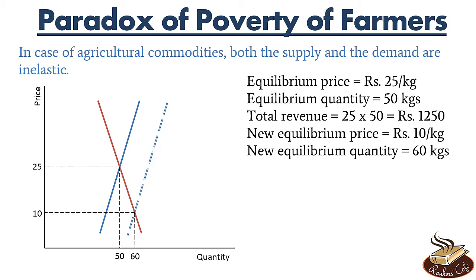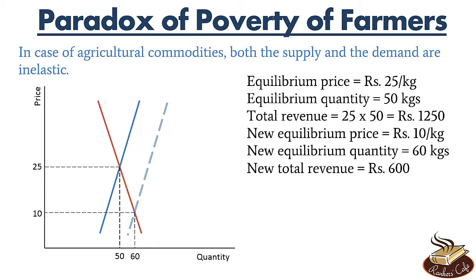The quantity demanded hasn't increased a lot because the demand curve is inelastic. So demand will not increase a lot. So the new total revenue will be rupees 600. Now as can be seen, the revenue of the farmer has declined immensely, right? From 1250, the revenue has decreased to less than half. So this is a drastic fall in revenue. And this is a very critical case, right? In case farming is good in any particular year, the revenue of the farmer has fallen so drastically.